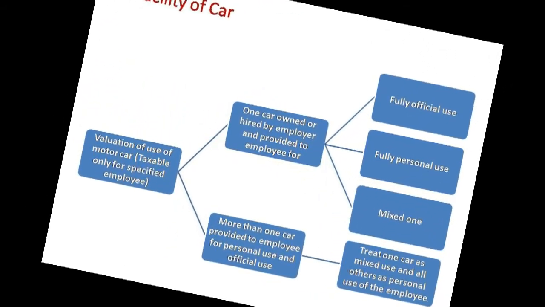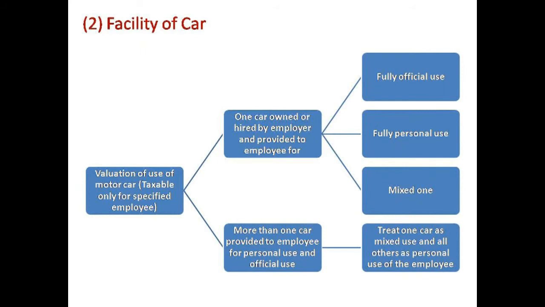Next, facility of car. You have to see that there are two types of car: a large car and a small car. How do we identify the large car and the small car? If the cubic capacity of the car is more than 1.6, it will be termed as a large car. If it is less than 1.6, it will be termed as a small car. The valuation of use of car will be taxable in the case of a specified employee. In that case also you have to think of two things, a more important one. One, if the car is owned or hired by the employer and it is provided to the employee for three uses.